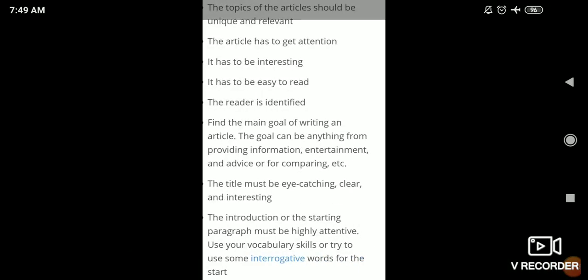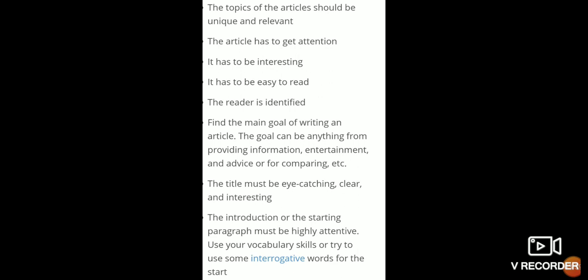Now see how to write an article. The topic of the article should be unique and relevant. The article has to get attention. It has to be interesting, not boring. It has to be easy to read. When anybody is reading your article, it should be in very easy language. The reader should be identified. Who is the reader? That should be identified at least. Find the main goal of writing an article. The goal can be anything, such as providing information, entertainment, or advice.